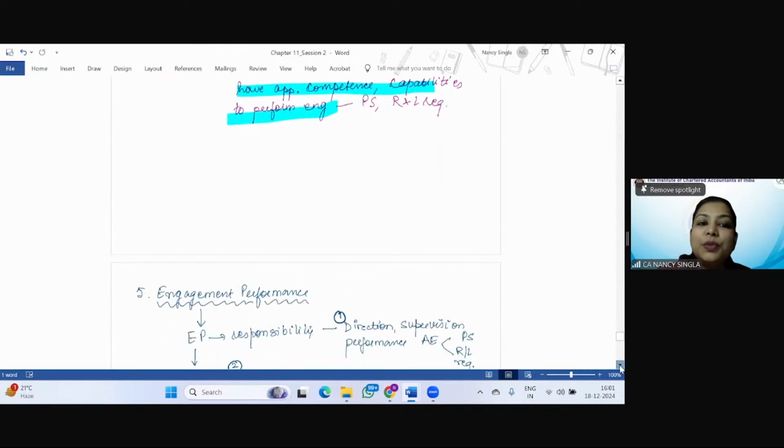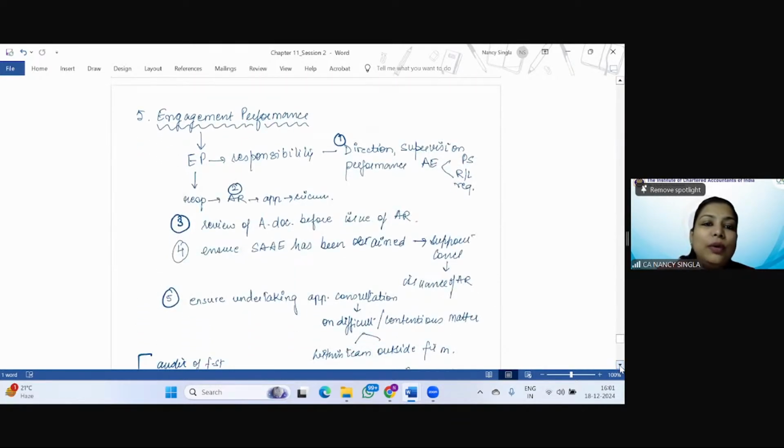And then next is engagement performance. Here we have the responsibility of the engagement partner with respect to five things more specifically. Direction, supervision, and performance of the audit engagement according to professional standards, legal and regulatory requirements. Tell me, are the things getting repeated? If you have devoted your time and energy towards learning these points, professional standards, regulatory and legal requirements, it is going to be very easy for you to learn SA 220 now, right?